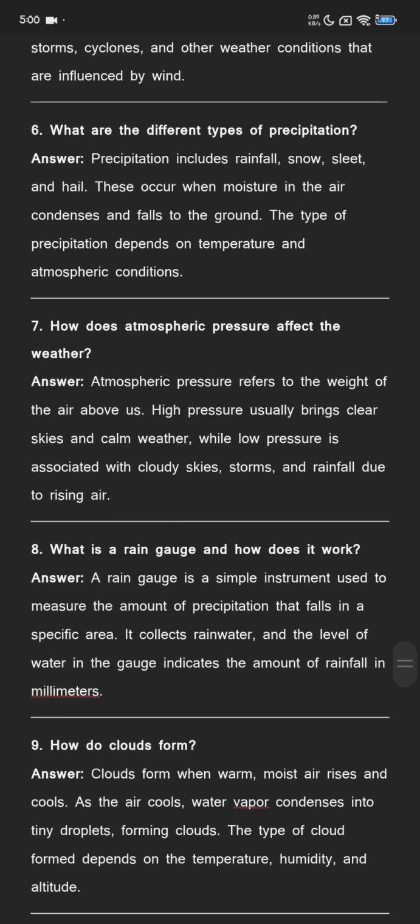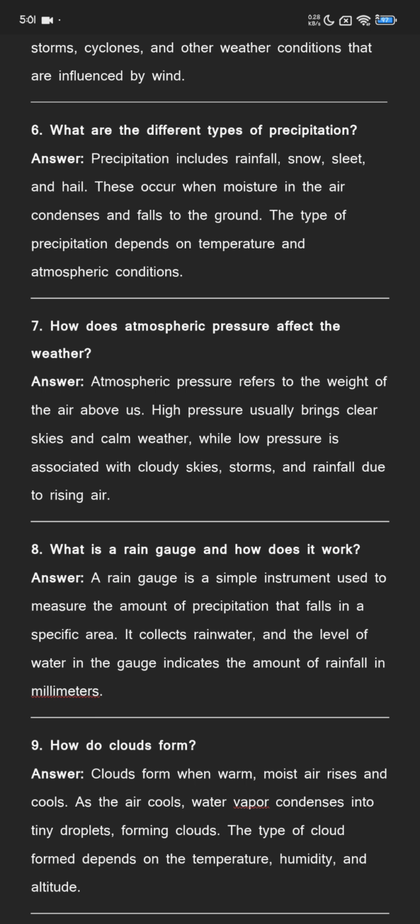How does atmospheric pressure affect the weather? Atmospheric pressure refers to the weight of the air above us. High pressure usually brings clear skies and calm weather, while low pressure is associated with cloudy skies, storms, and rainfall due to rising air.